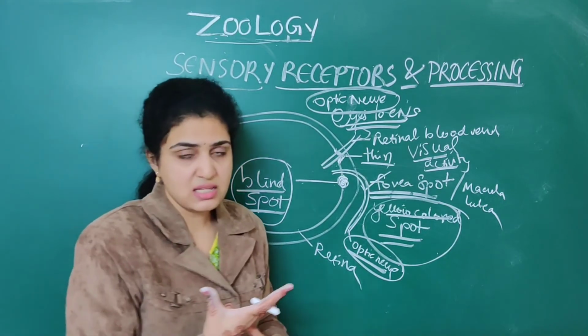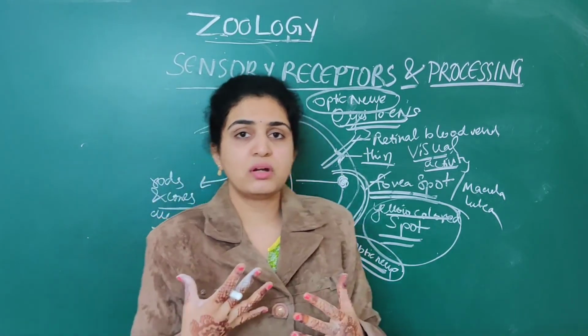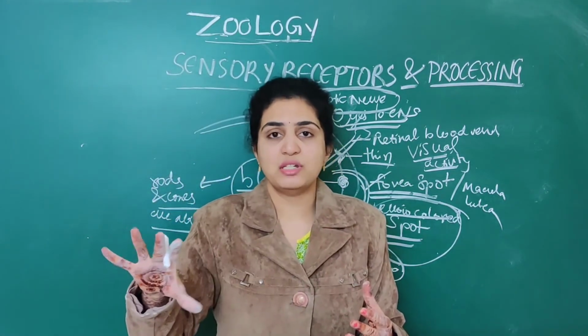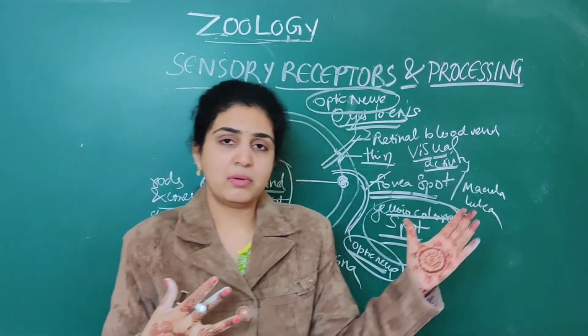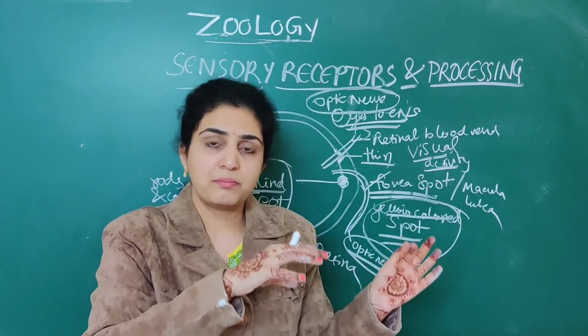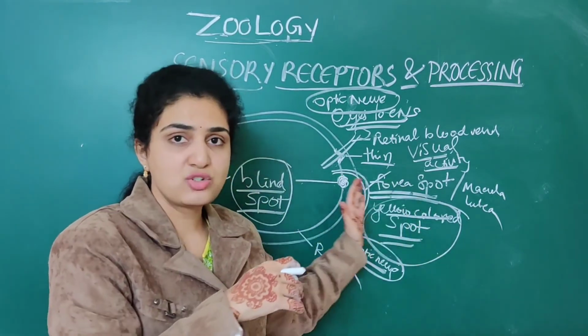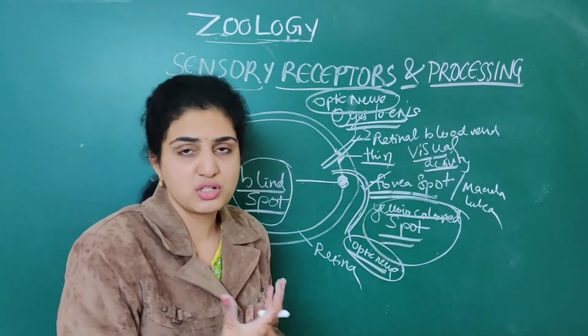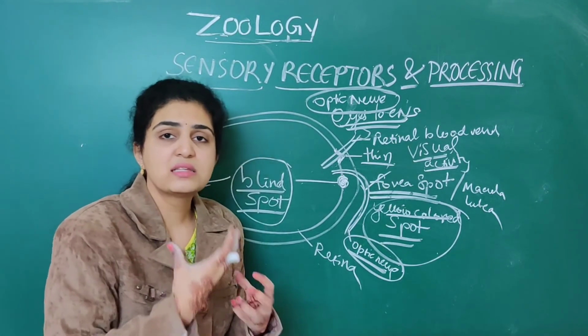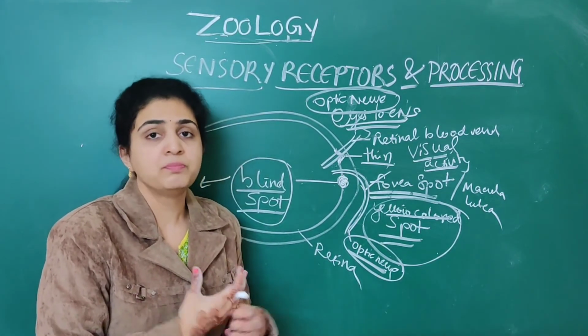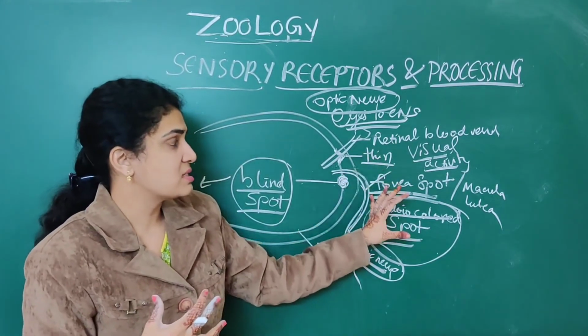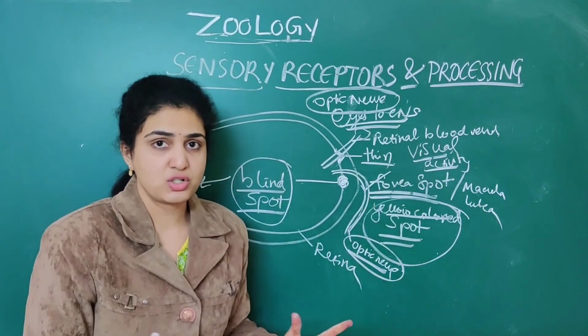So in the next session, we will discuss the mechanism of vision: how you are able to see from different parts of the eye, how the light is transmitted and how it reaches the brain. So the mechanism of vision we are going to see. So today what we have discussed is mainly the structure of the eye.